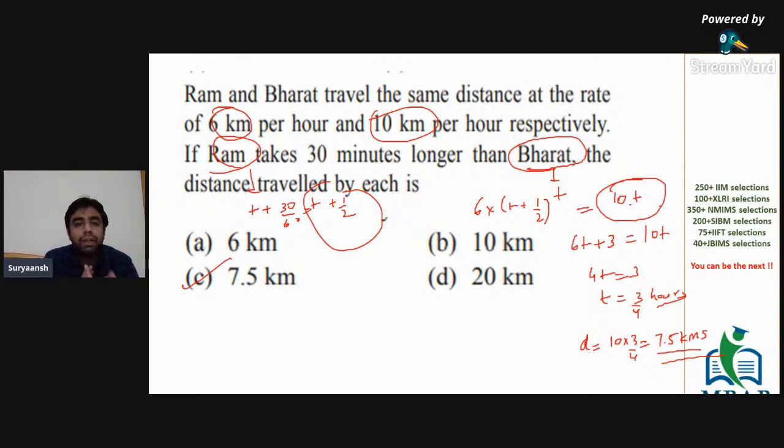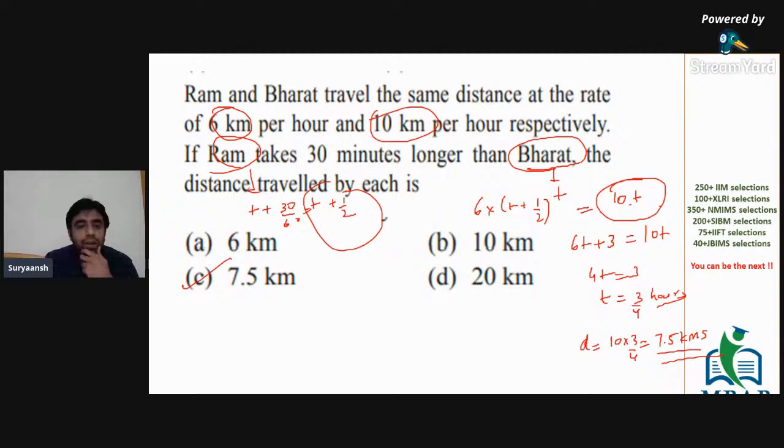But generally, a lot of times for the variable whose value we need to find out, try to solve for that directly. So in this case, we have to solve for D. One way is to first solve for T, that we have done, and then substitute the value of T and find out the total distance.